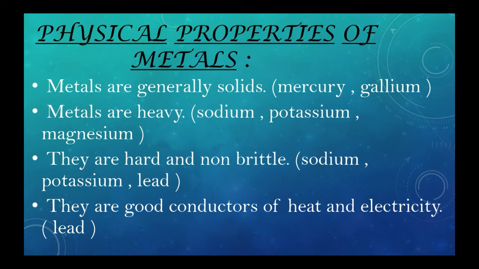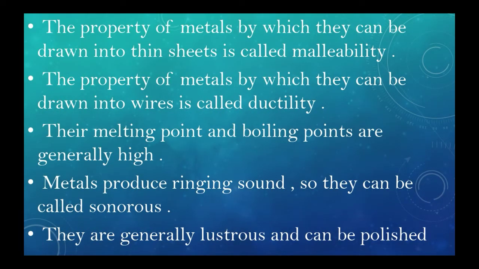Metals are good conductors of heat and electricity, exception for lead because lead is not a good conductor of heat and electricity. Metals possess a property by which they can be drawn into thin sheets, that is nothing but malleability. For example, we can take gold. The property of metals by which they can be drawn into wires is called ductility. For example, for ductility we can take silver.